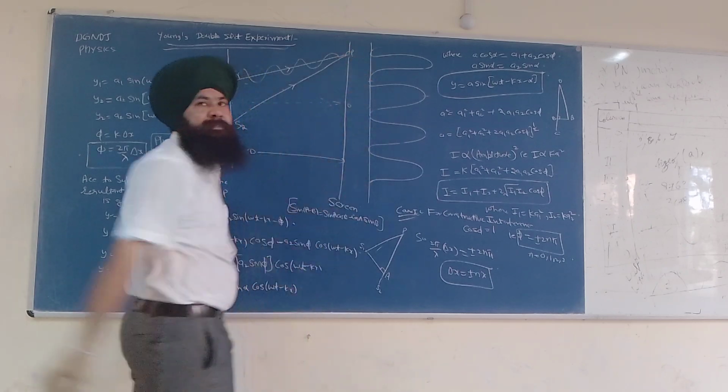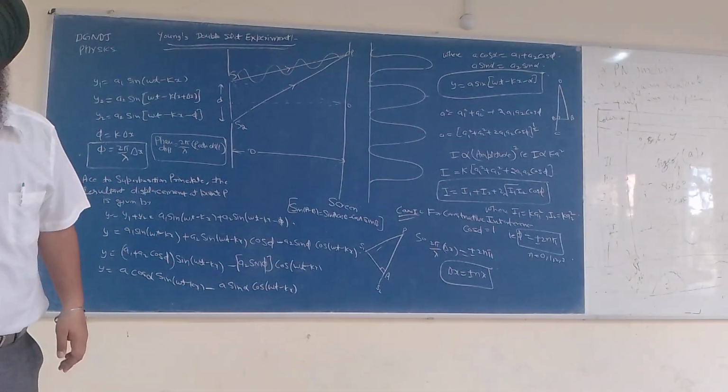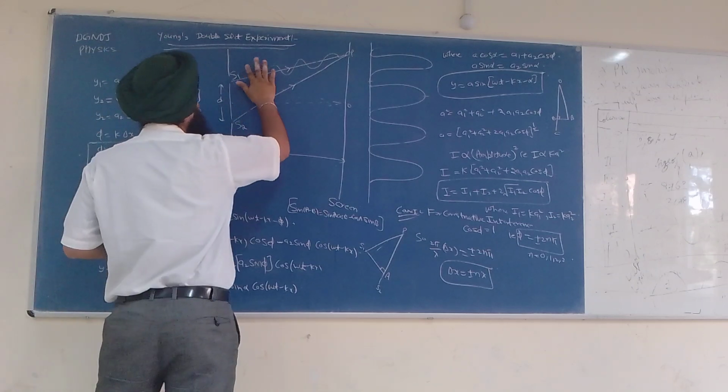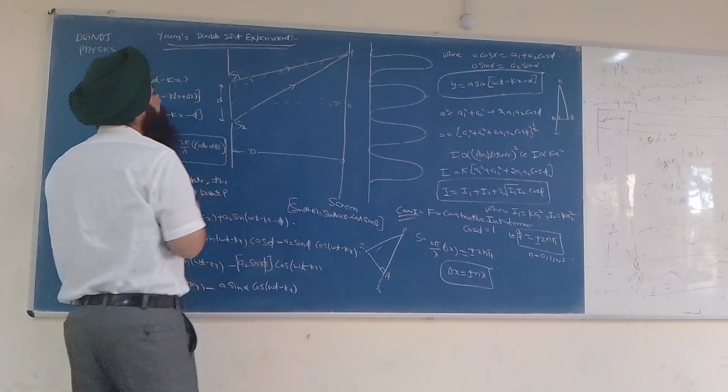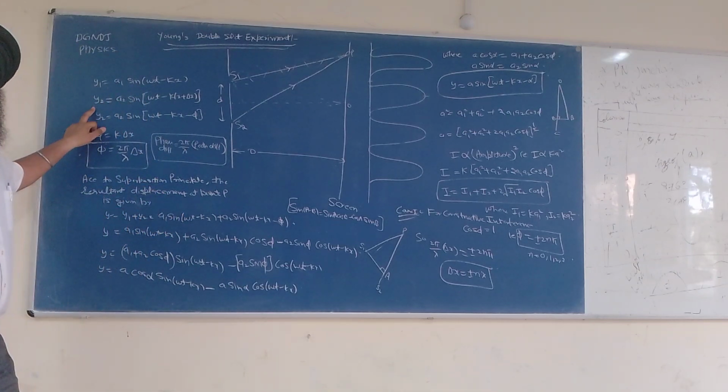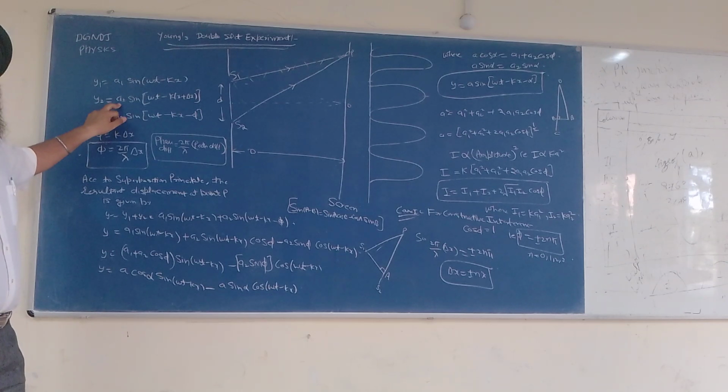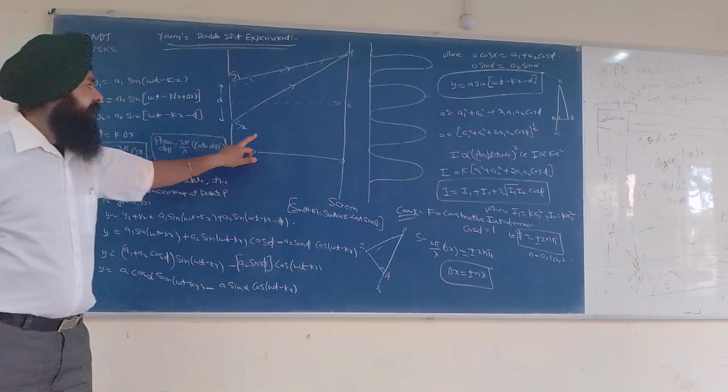A1 is the amplitude of the waveform. What is y2? Displacement of the second wave. What is A2? Amplitude of the second wave.